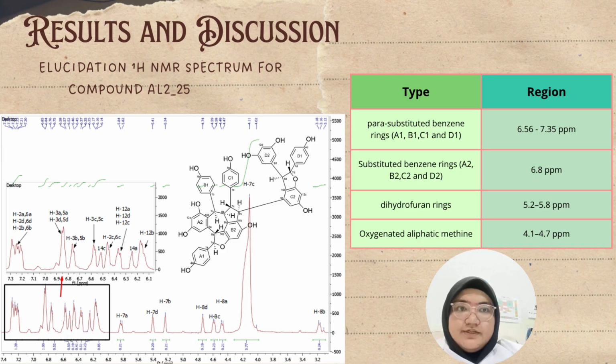This is another elucidation, in the HNMR spectrum for compound L225. We can see here there are 4 types from certain regions: para-substituted benzene rings A1, B1, C1 and D1 at the region 6.56 until 7.35 ppm. Substituted benzene rings A2, B2, C2 and D2 are at 6.8 ppm. Dihydrofuran rings are at 5.2 until 5.8 ppm. And lastly, oxygenated aliphatic methine, on the right side, at 4.1 and 4.7 ppm.